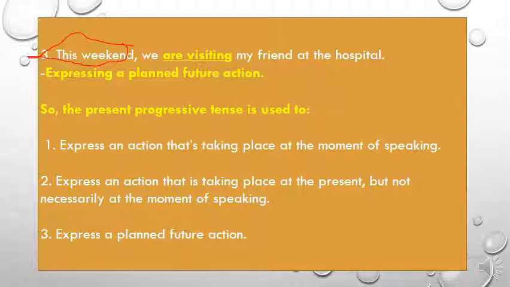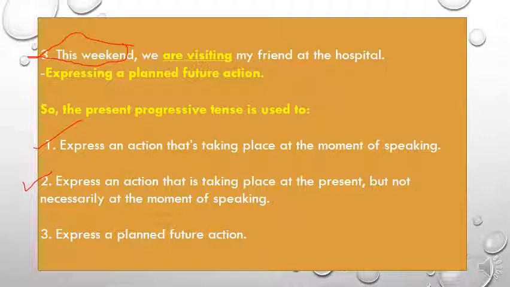So the three uses of the present progressive tense are: number one, to express an action that's taking place at the moment of speaking, for example, I am having lunch now, my brother is swimming. The second use is to express an action that is taking place at present, but not necessarily at the moment of speaking, like I am learning Spanish.